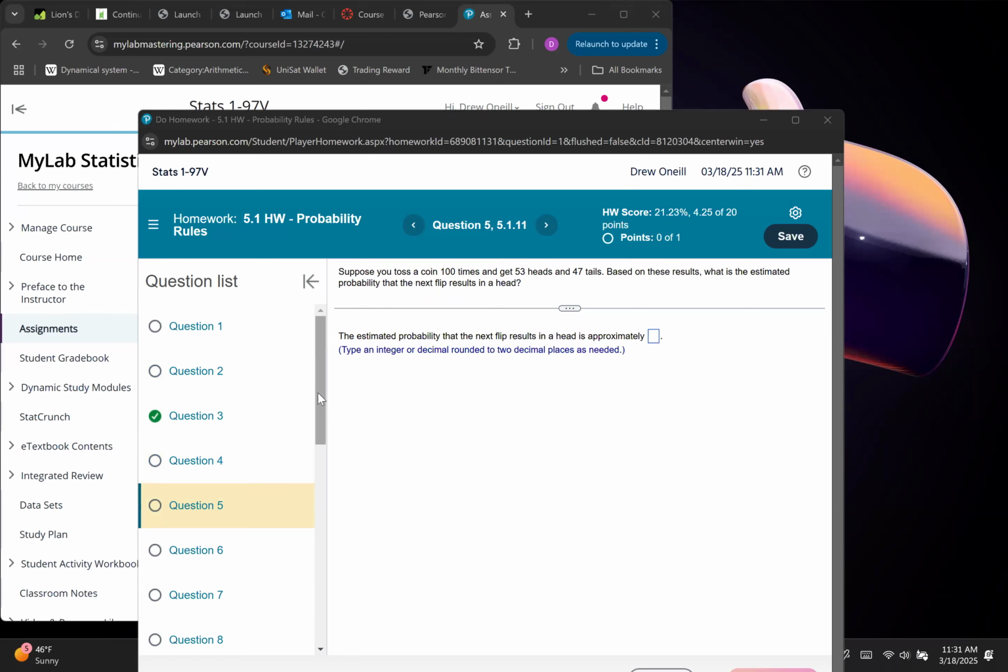Suppose you toss a coin 100 times and you get 53 heads and 47 tails. Based on these results, what is the estimated probability of the next flip being a head? Well, you guys should all be pretty easy with this. 53 out of 100, right? That's that. Now, in general, the theoretical probability would be 50% every single time. But they're saying if you followed this, what would it be?